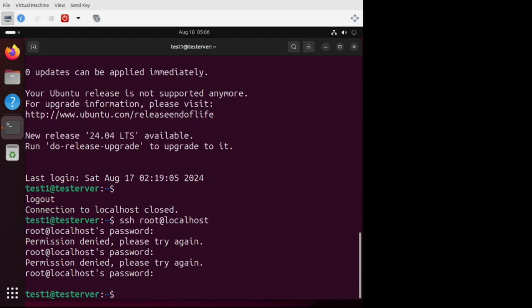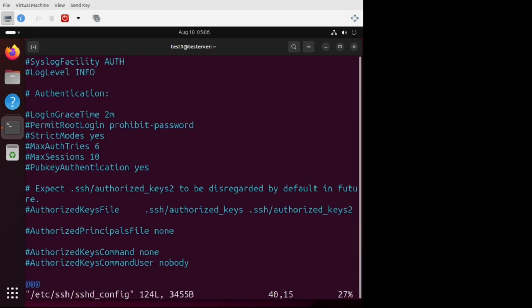Okay. Now let's try to modify a file. Sudo vim, vim is vi improved, /etc/ssh/sshd_config. Now here we have to give something like insert allow root. Oh, I'm sorry, it is not allow, it is PermitRootLogin, and we'll say yes.